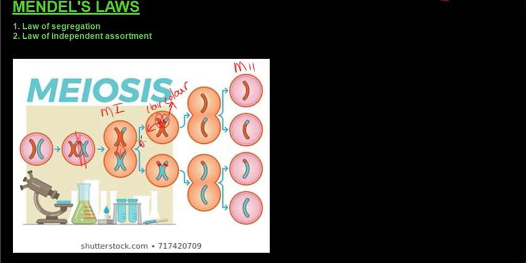This side might be for brown hair, and this side might be for blonde hair. And same here, remember these were homologous chromosomes, so the locus for hair color, the allele, would sit on the same spot basically. So this could also be for brown or blonde hair, depending on what you think.